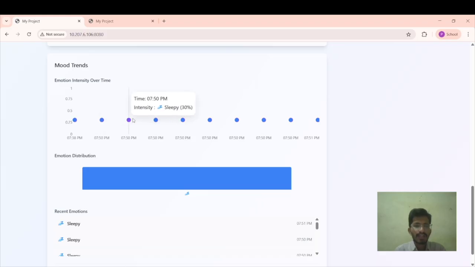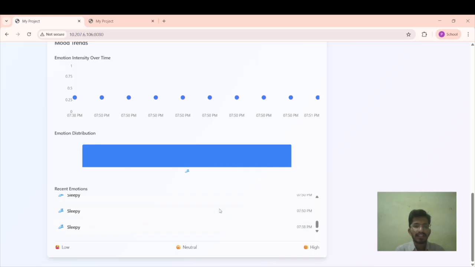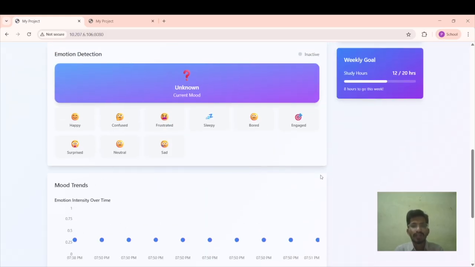Like at what certain time, and what is the intensity of the user. And here the emotion detection chart will be, and how many times you are sleepy, and how many times you are going to be engaged, and how many times you feel low, and how many times you feel neutral, and how many times you feel high.